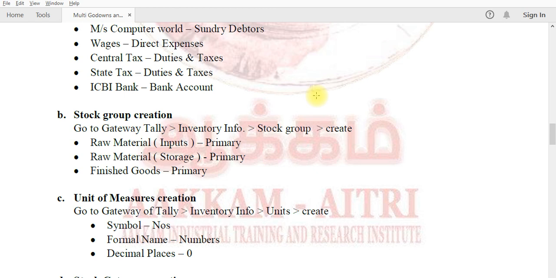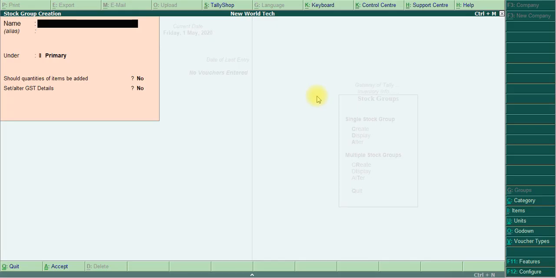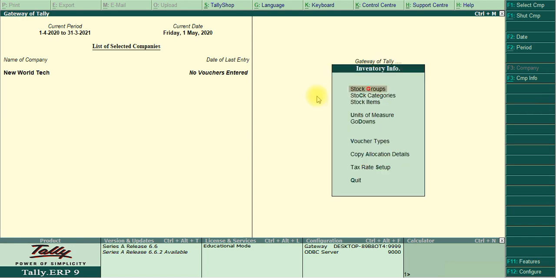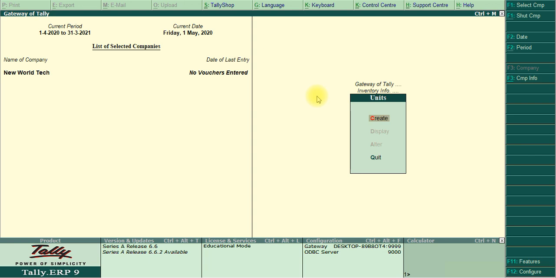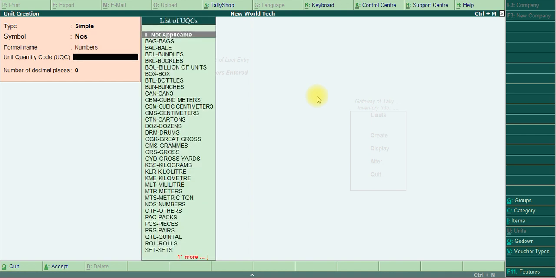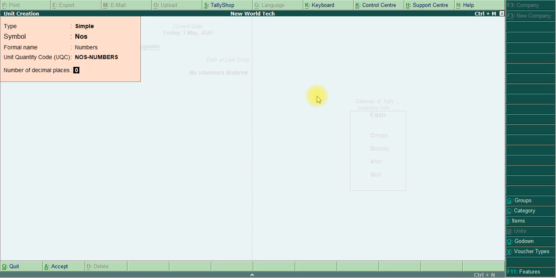And then unit of measures, symbol is NOS, formal name is numbers. So I move from Gateway of Tally, inventory info, unit of measures, create NOS, the formal name is numbers. Then I select unit quantity code list, some numbers, decimal places we don't have, so that is enough.